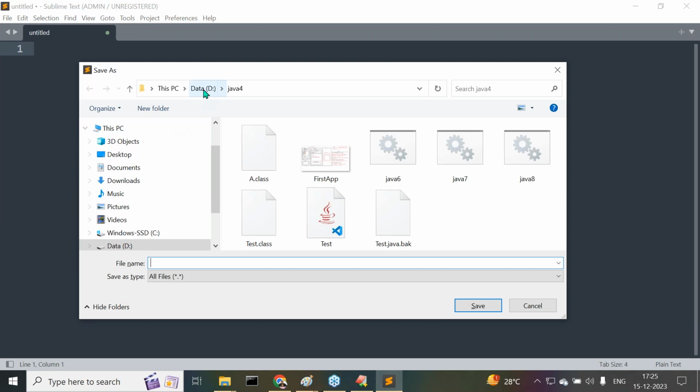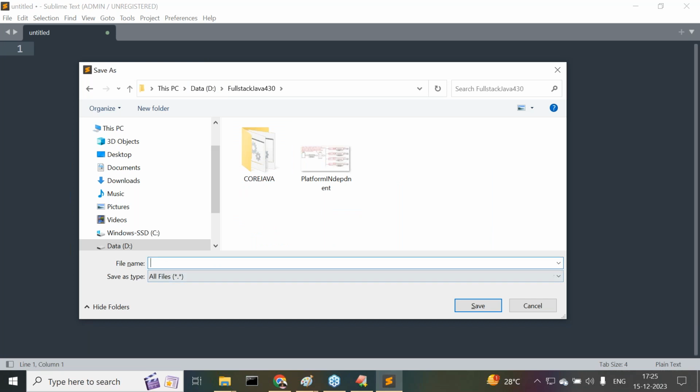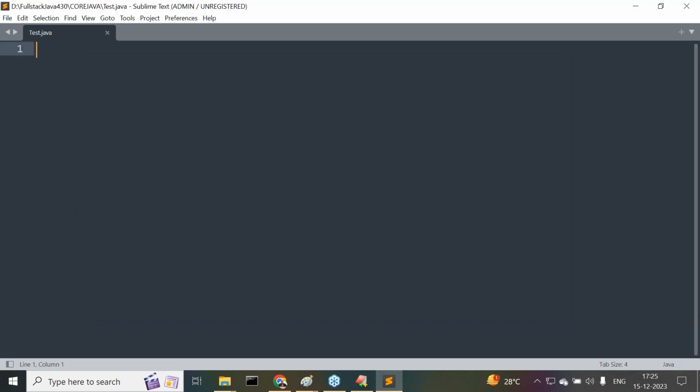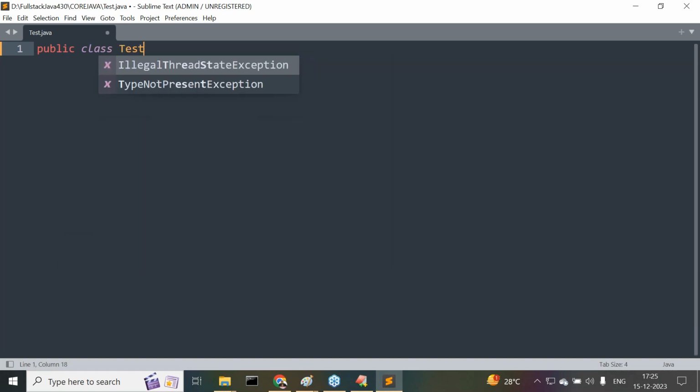Where do we want to save this one? D drive. Inside the D drive, we are going to use full stack Java 430. There I want to save it in core Java, as Test.java. Now it is available. Here what we have to do is public class Test.